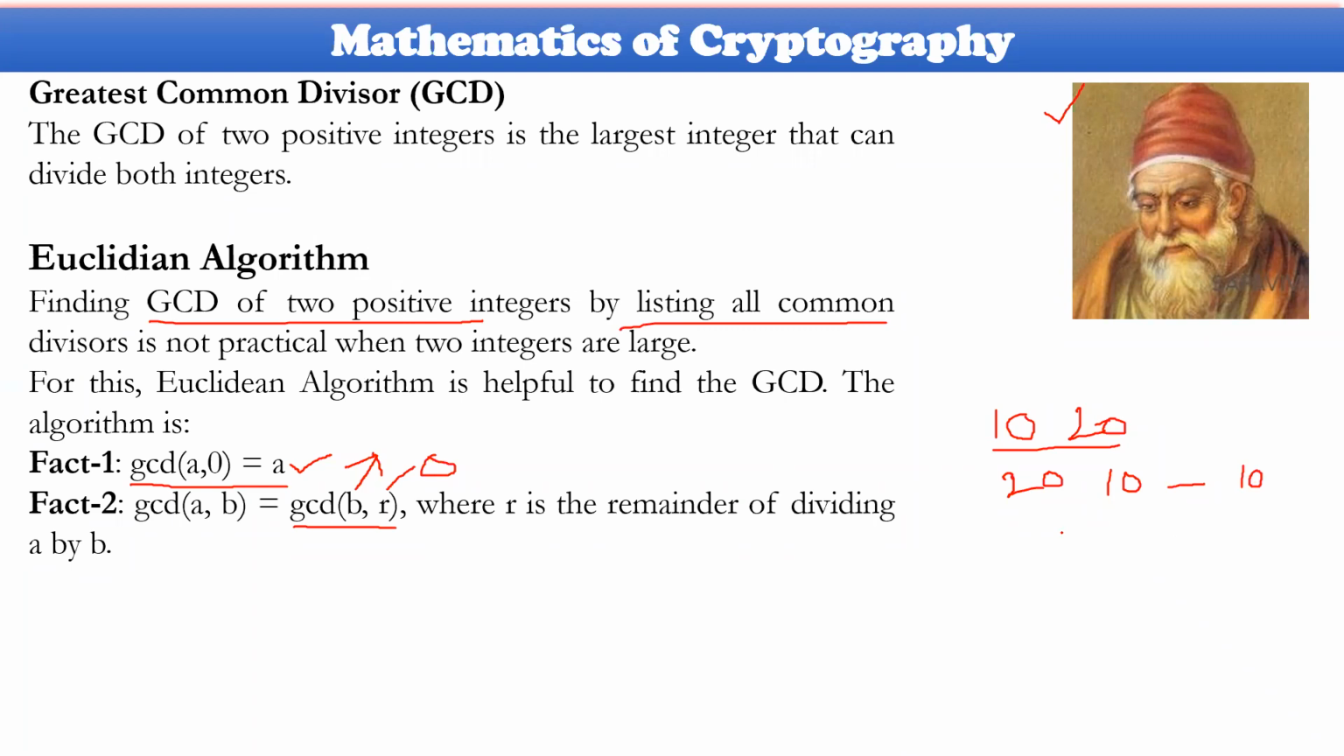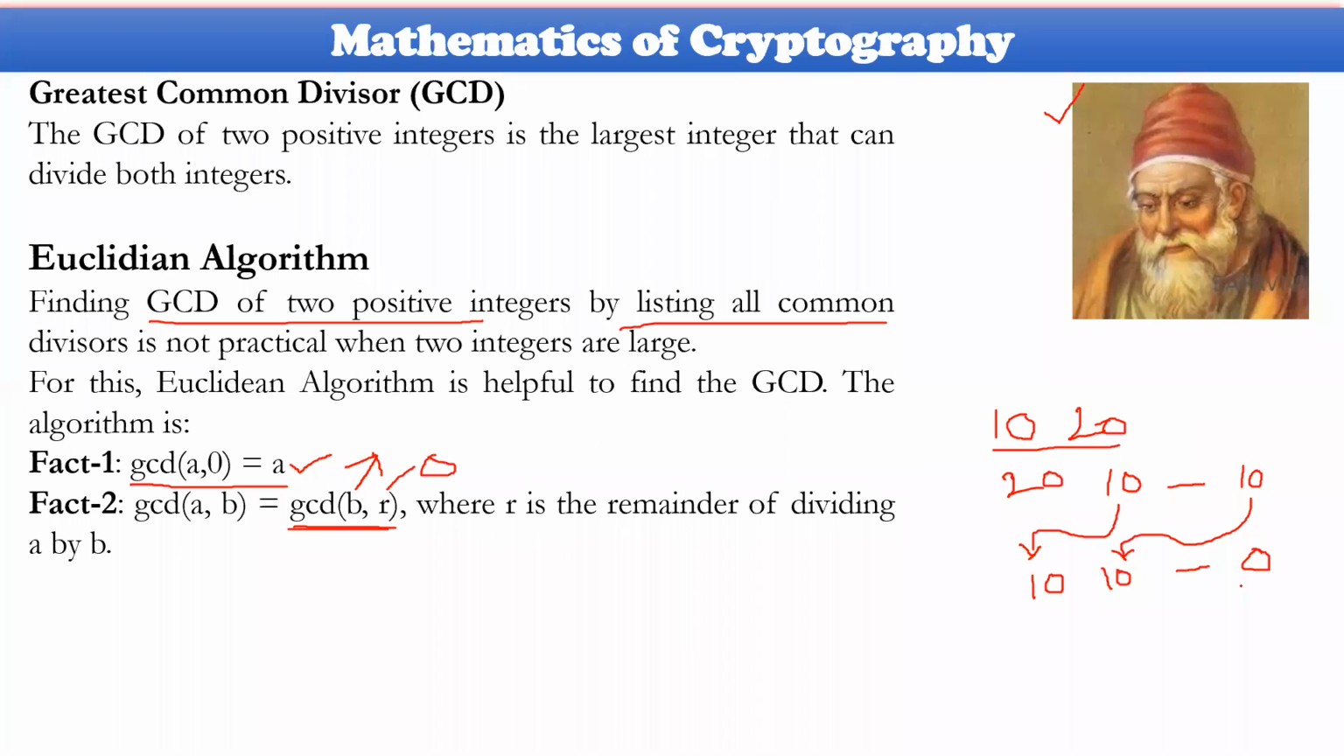Now what are we trying to do in the second call? The parameters will be passed as 20 and this remainder. Obviously 10 will be taken here and again 10 will be taken here. So the remainder will be 0.